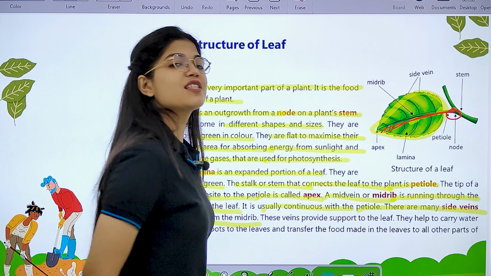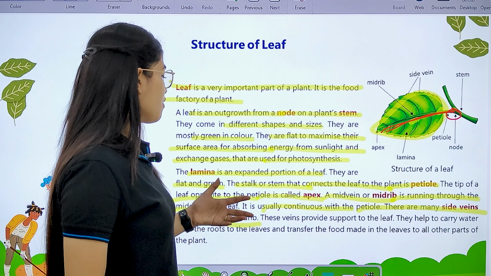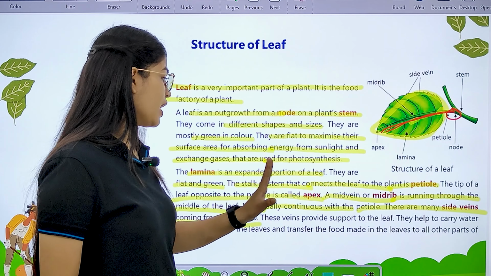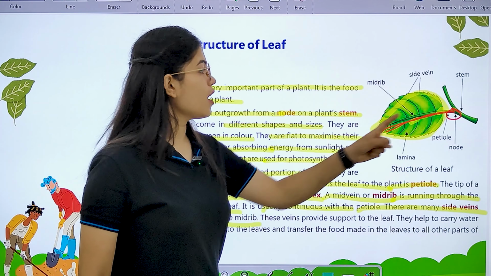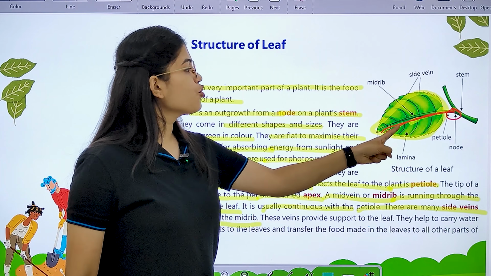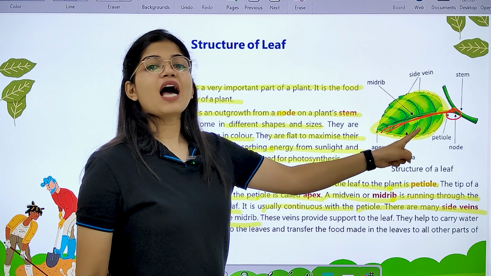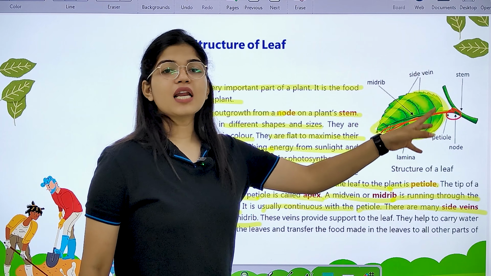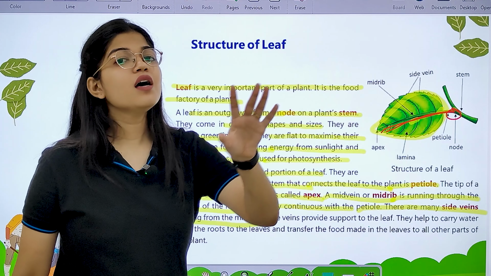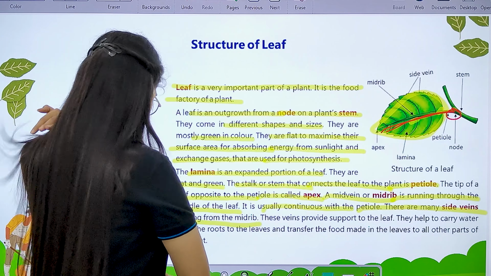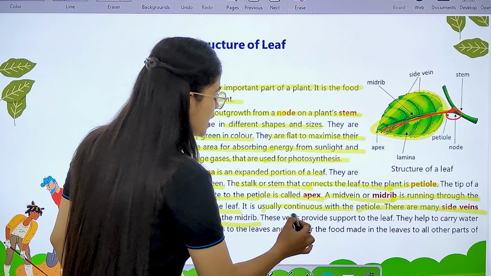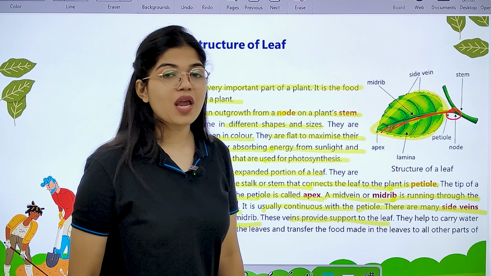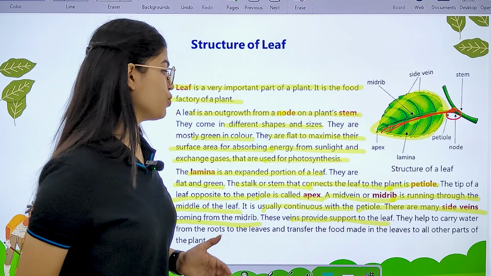This is known as midrib or midvein which is running through the middle part of the leaf. Okay, it is usually continuous along with that petiole, and through this midrib we have numerous side veins which are running along the surface of the leaves. Now what does this vein do? These veins provide support to the leaf. The function of this vein is to provide support to the leaf.